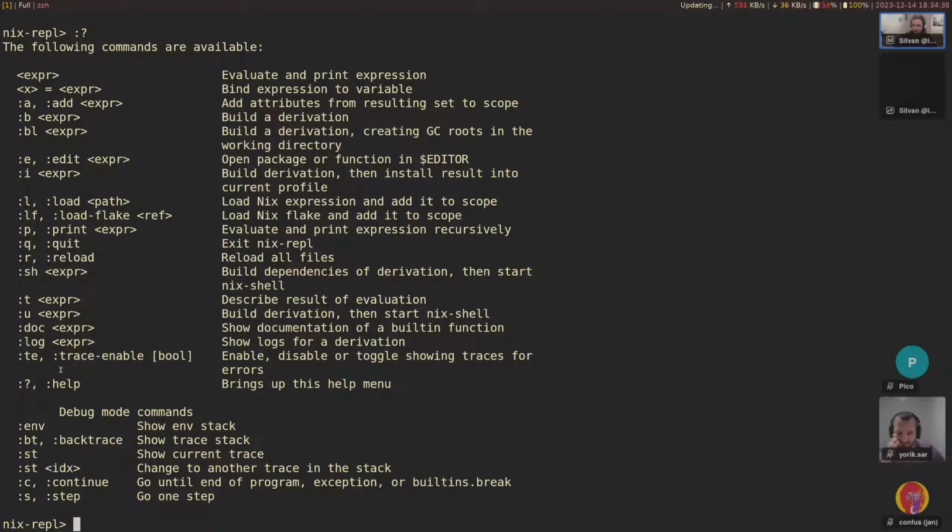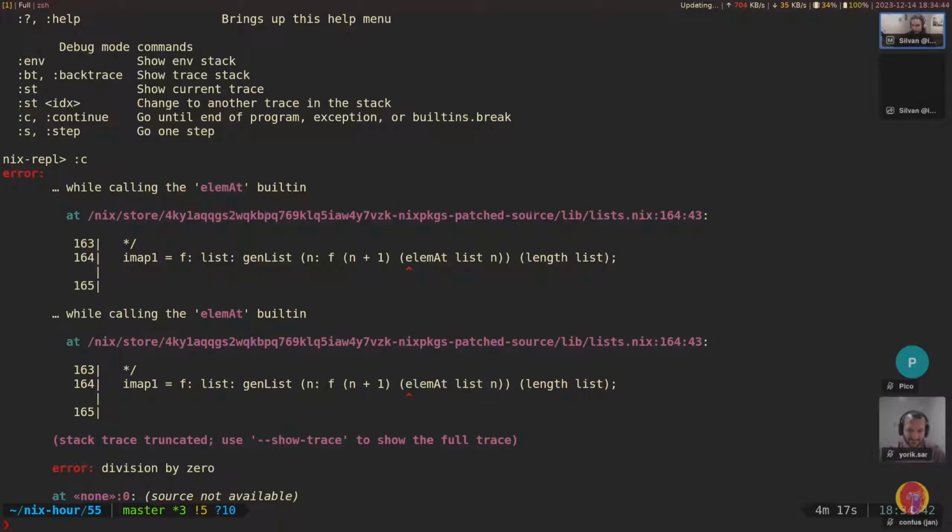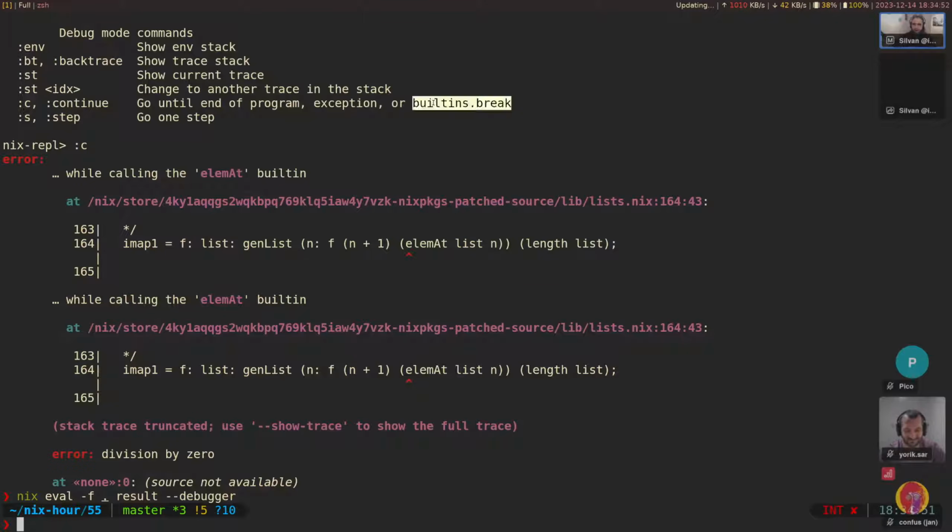The debugger could be improved a bunch, but that is interesting. What happens if we continue? Okay, it just fails. How can we, oh, right, builtins.break also exists. So I guess that's only useful when we do that explicitly.